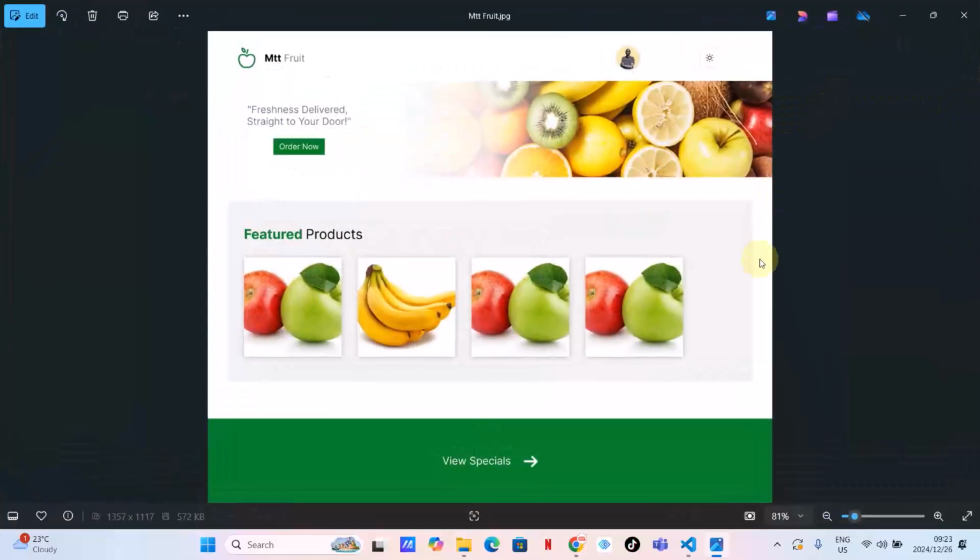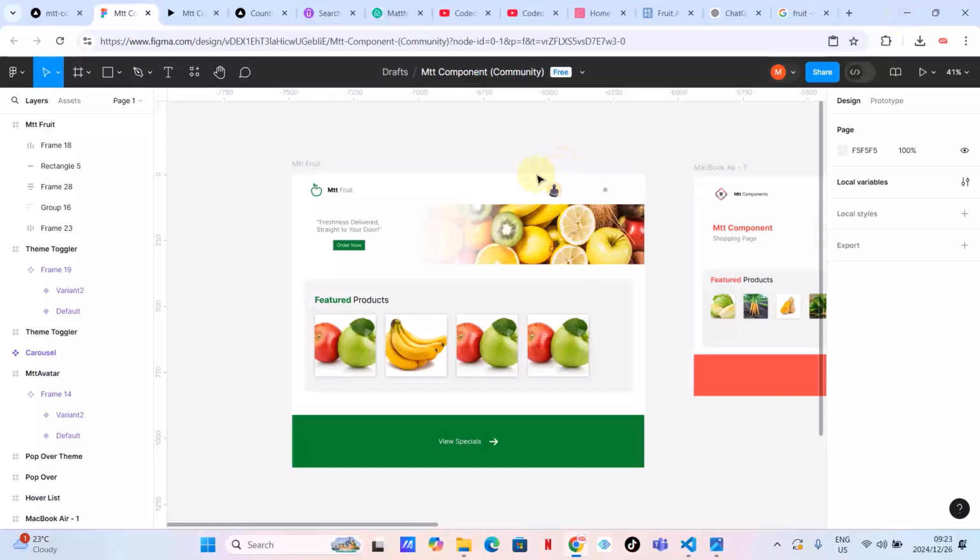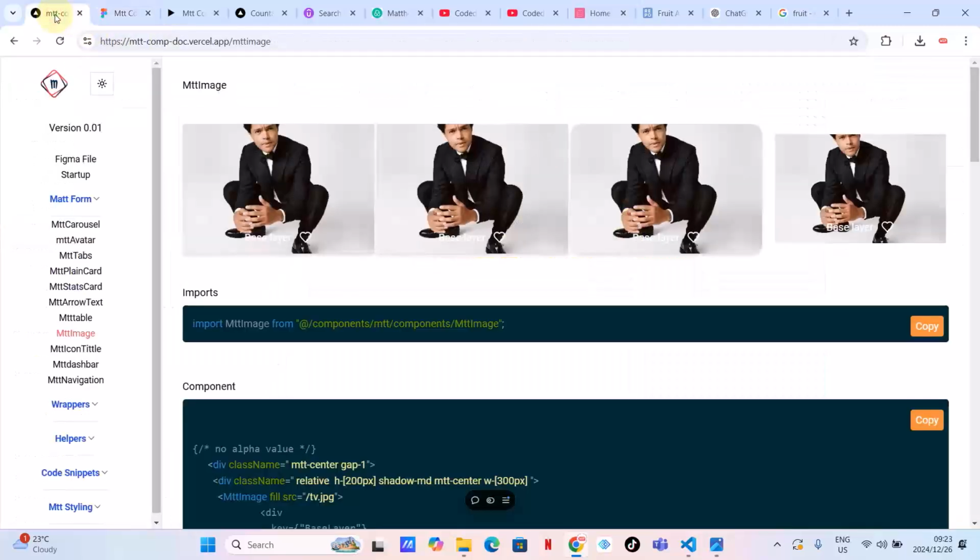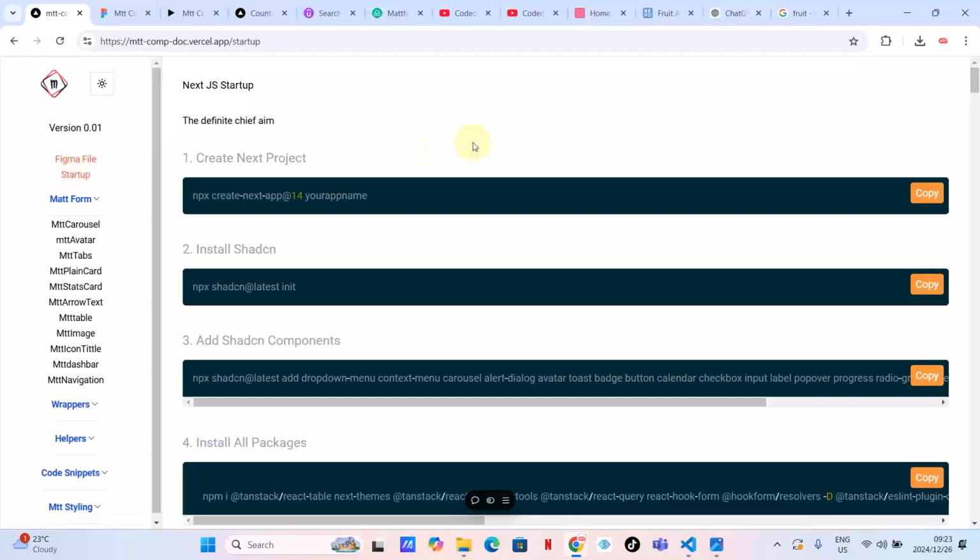Hey guys, I'm happy with this. If I was a client, I would be happy with this. Okay, cool. And then what we want to do now, we want to put a project, a Mtt Fruit project. So let's go to our documentation, and then let's go to startup. Check here, guys, how easy things are going to be.